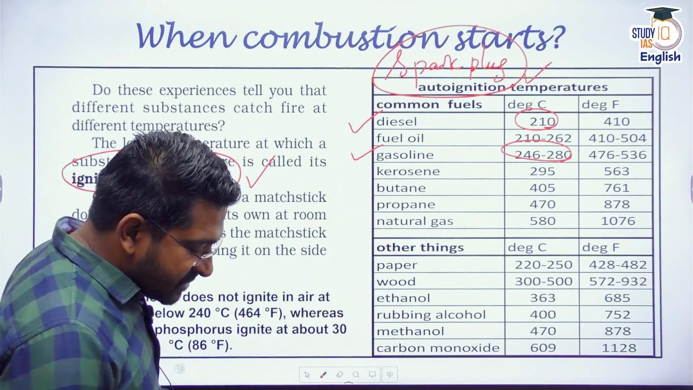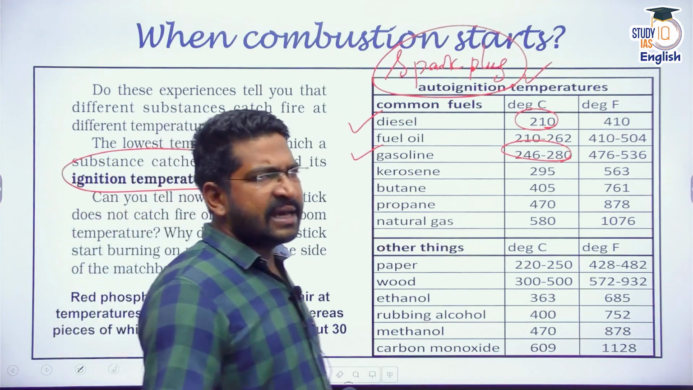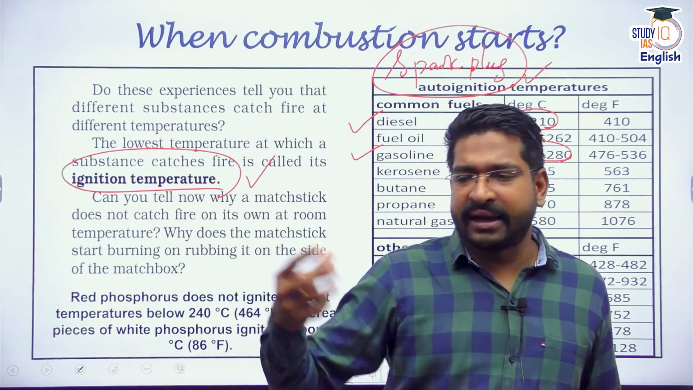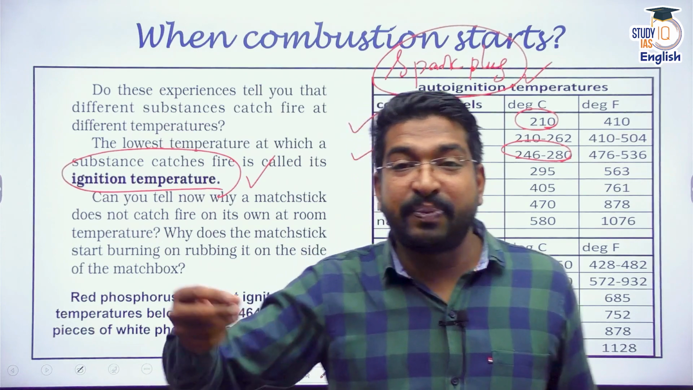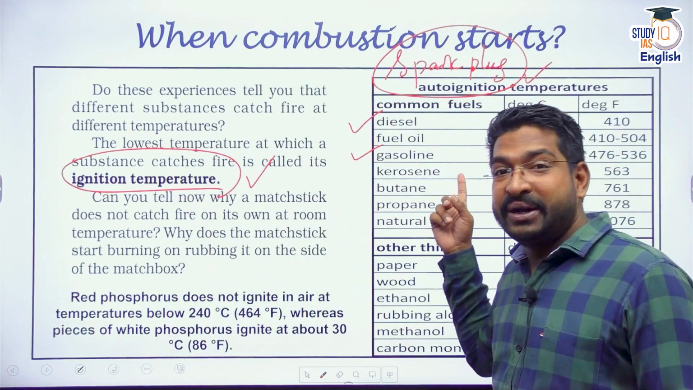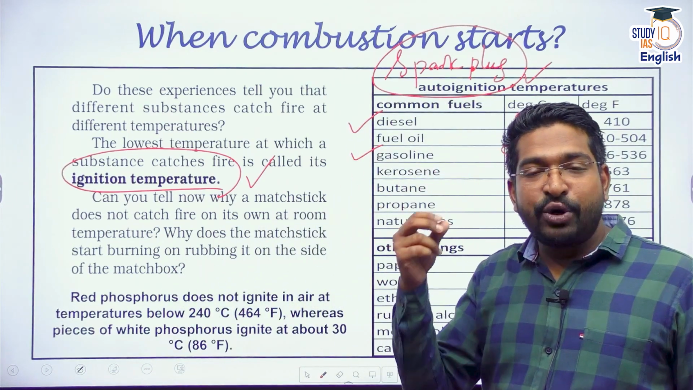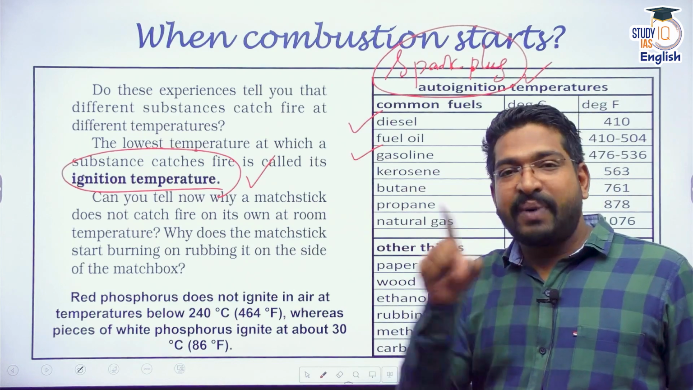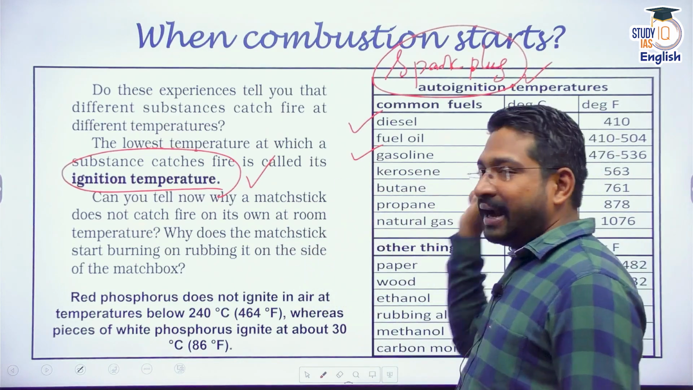and this spark gives you temperature. The same applies for us also. When we light our stove, what do we do? We use a lighter, and that lighter spark reaches that particular temperature. That is why lighters are also designed in such a way that the spark that is created is at that high temperature.